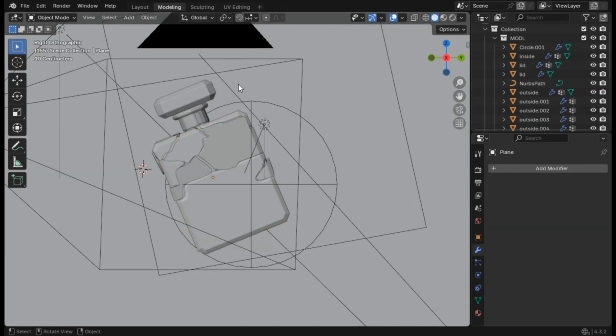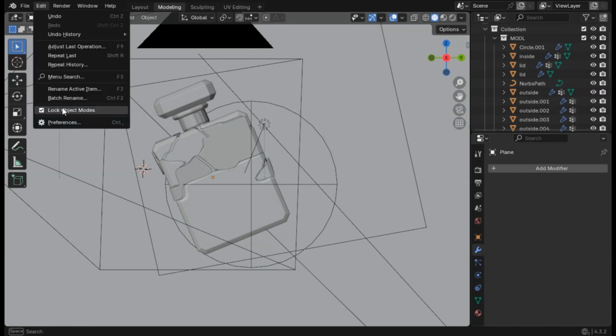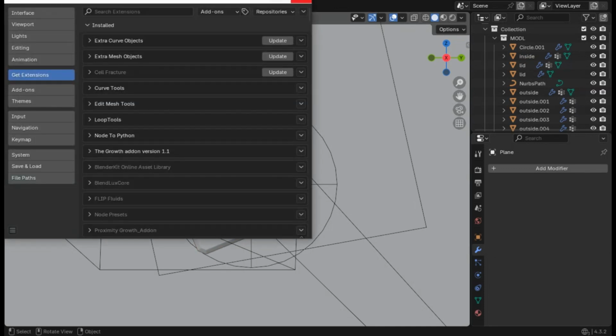Now we will get back to our Blender and go to Edit, then Preferences. And if you haven't installed it already, you will go to Install from Disk.